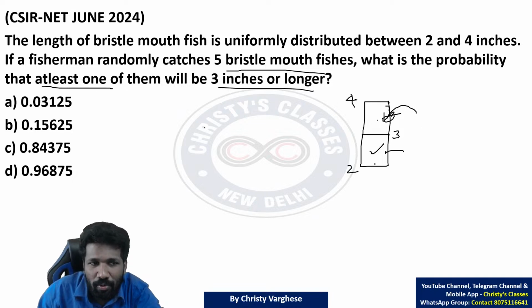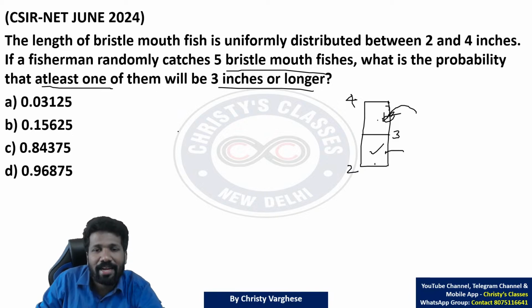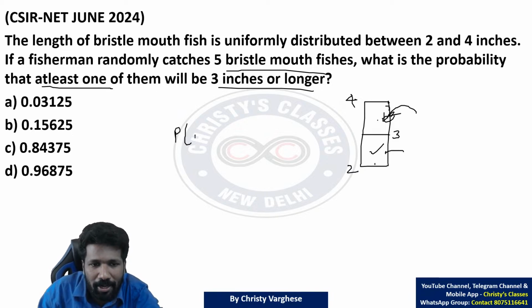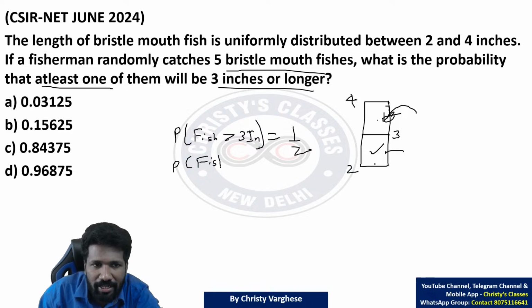That means one time probability that a randomly caught fish is 3 inch or longer, above 3 inches, is 1 by 2. So what is the probability that a fish length is below 3 inch?